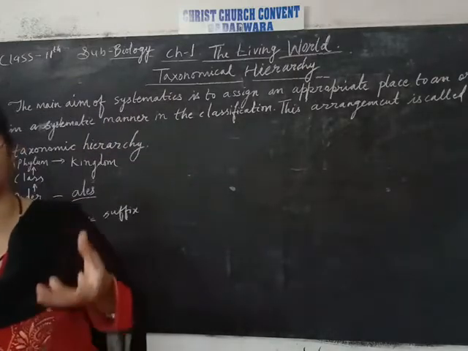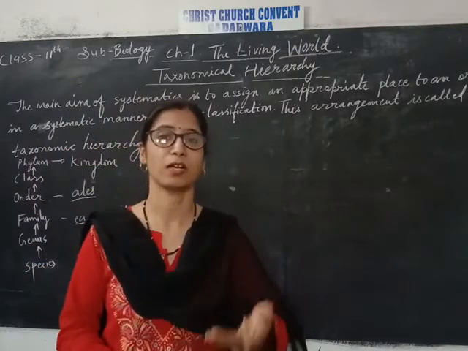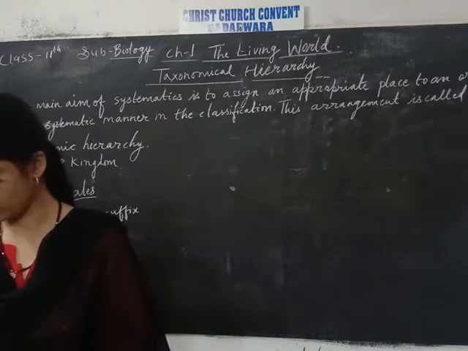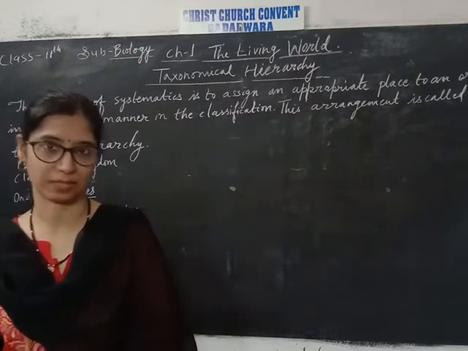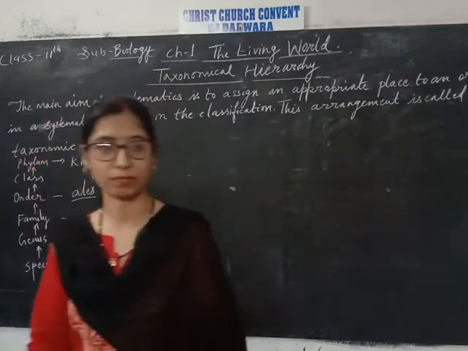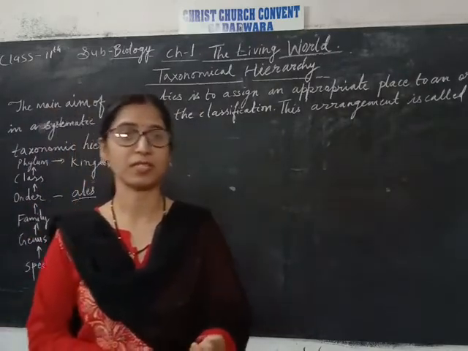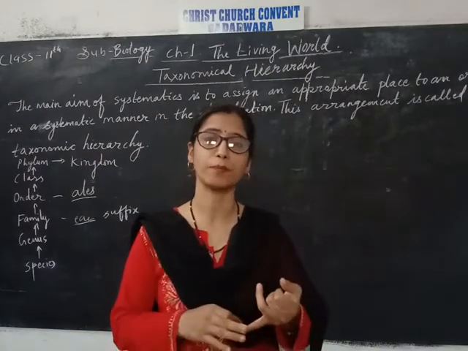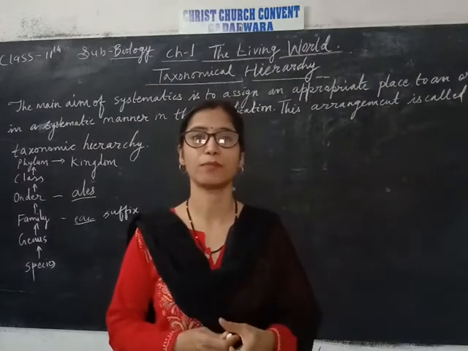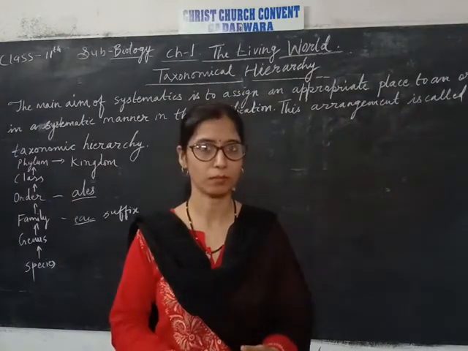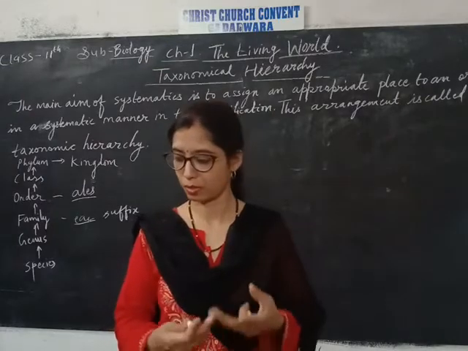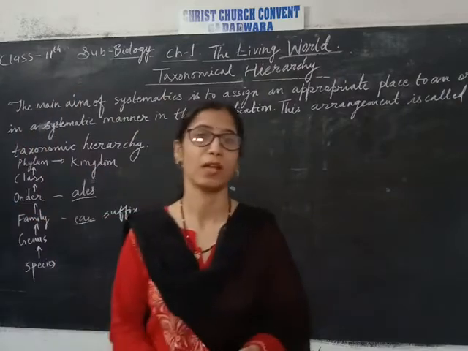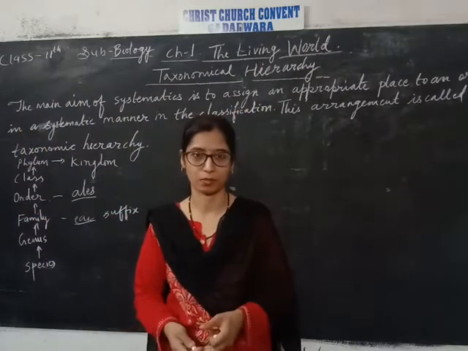Those families which have similar characters with each other, they come under the same order. The last letter suffix is ales, like Parietales, which consists of families such as Brassicaceae, Papaveraceae and Capparidaceae. Okay, Brassicaceae is the family for mustard, Papaver for opium, and Capparidaceae is for the custard apple or papaya.